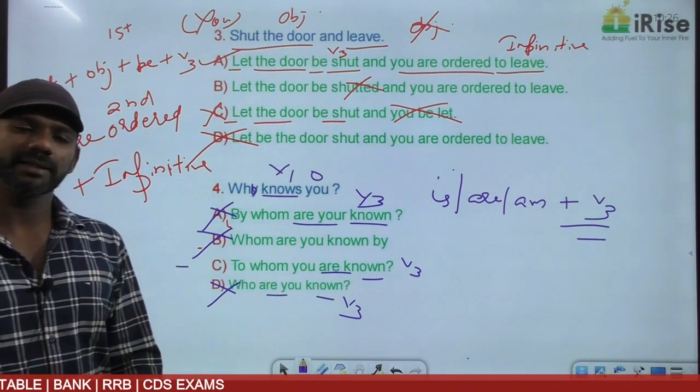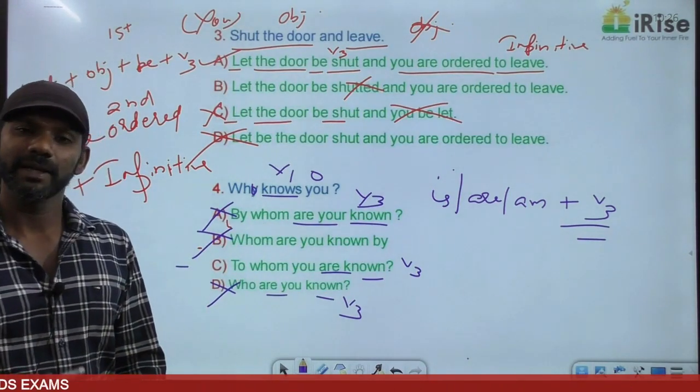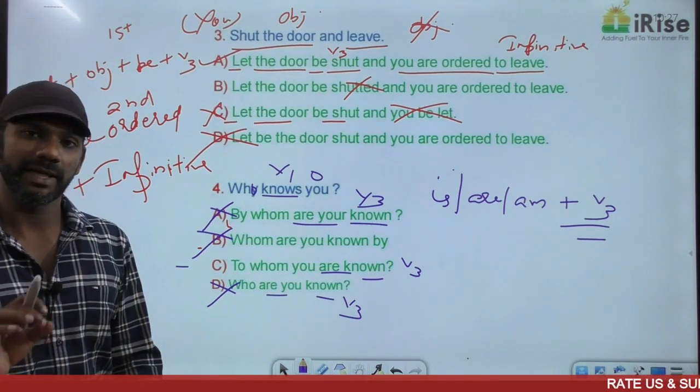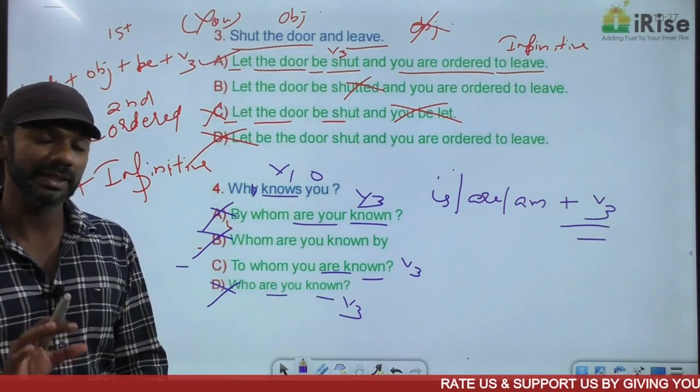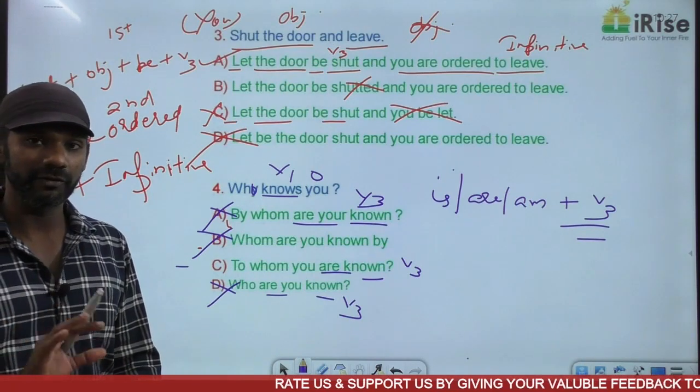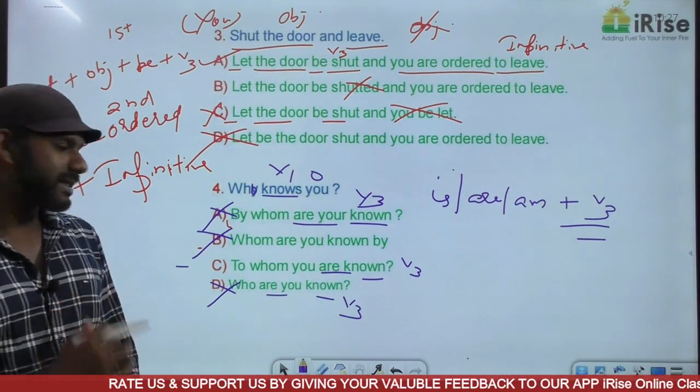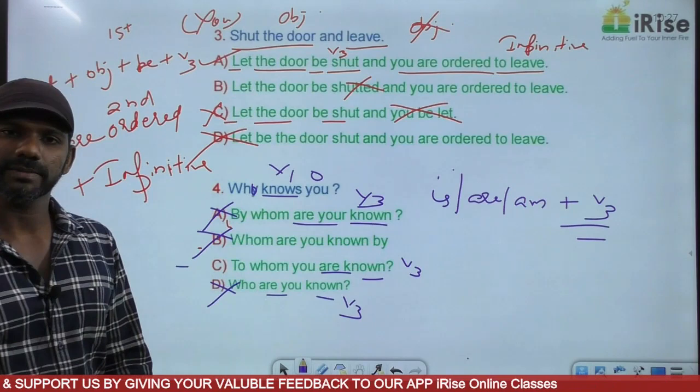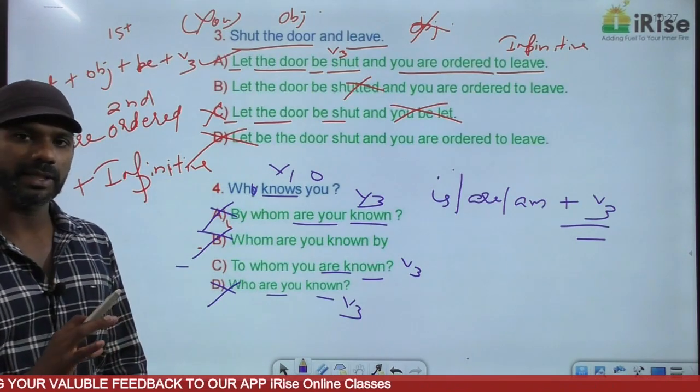Now sometimes at the time of the examination, all the options may be wrong. If you attempt the question, you will get the answer. You will get the marks, right? You will get the mark for it. Here, I say all the options are grammatically wrong. So if you attempt this question, you will get the marks.